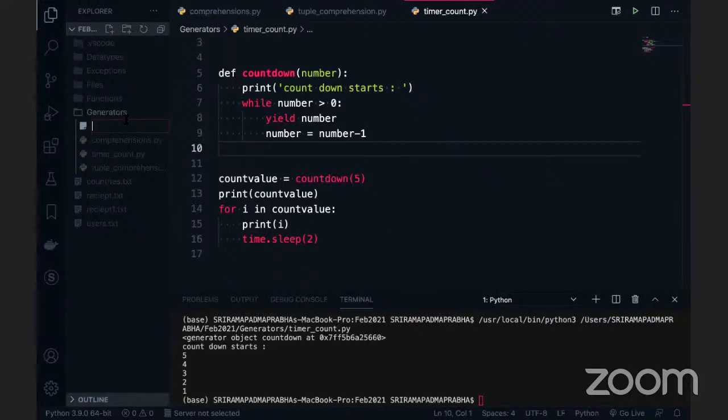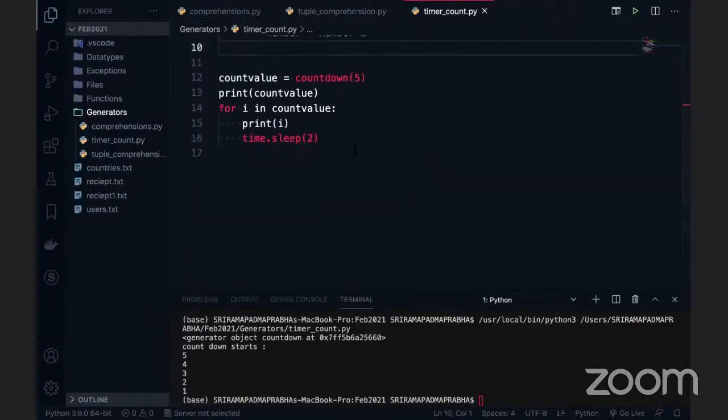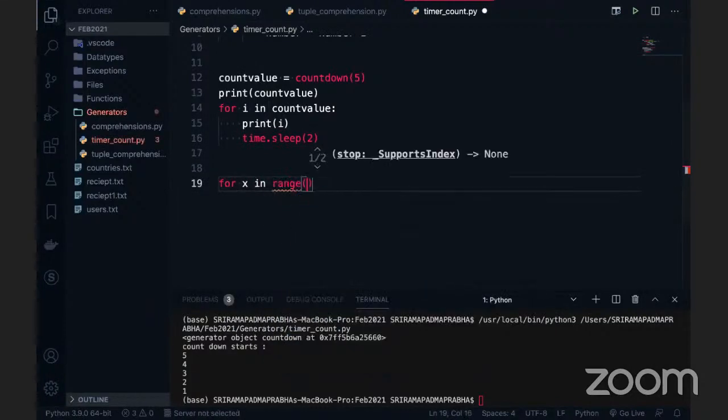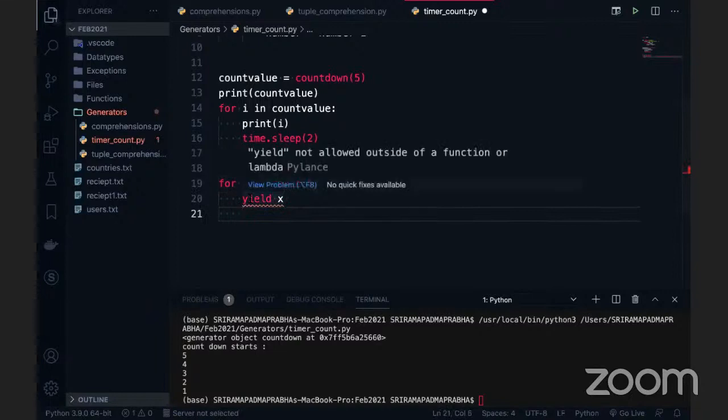So, any questions on the previous code? Anybody? Yes, sir, I have one question. Go ahead, please. Sir, is everything possible due to the yield keyword? My question is, if you are using the yield keyword in a for loop, how will it behave? For example, for x in range of 5, yield of x, how will it behave? First of all, look at that statement.